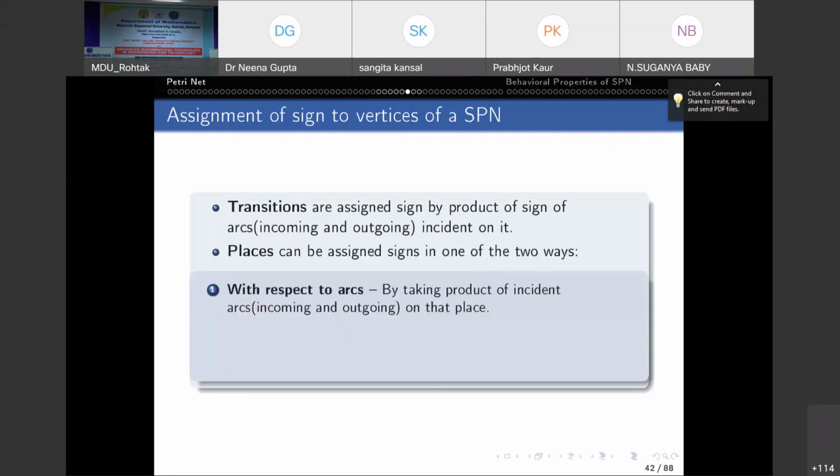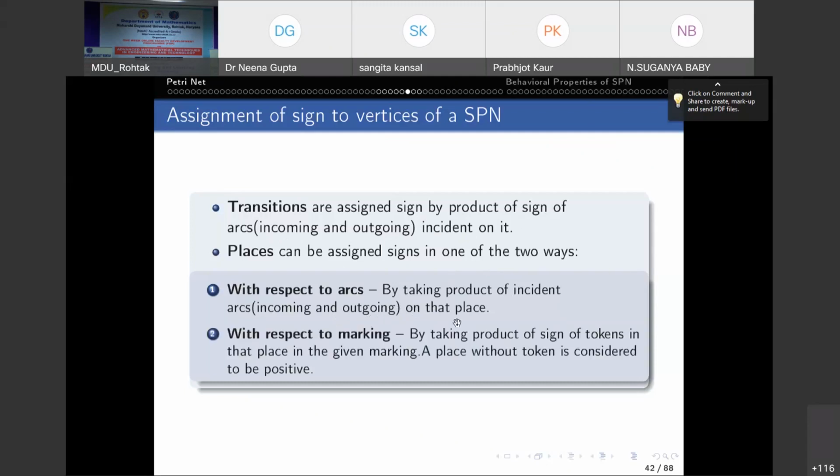Then places can be assigned sign in one of two ways. One, with respect to the arcs, that is same as transition, by taking product of sign of incident arcs, incoming or outgoing, on that place. And with respect to the marking, by taking product of sign of tokens in that place in the given marking.